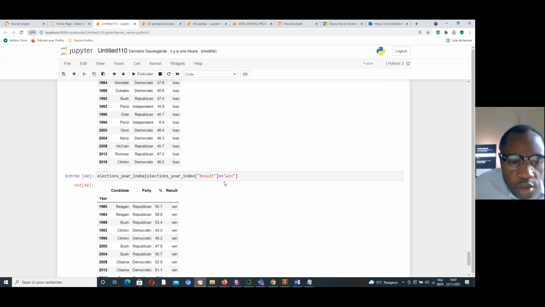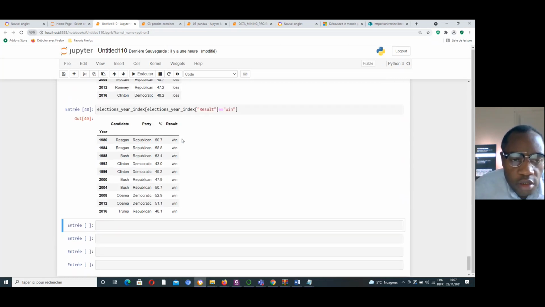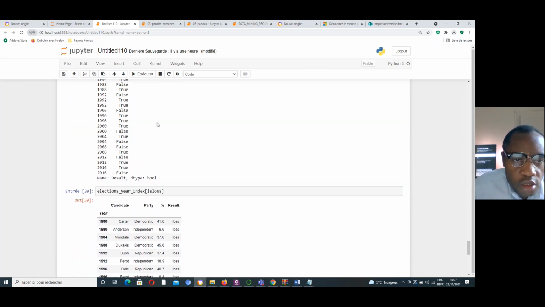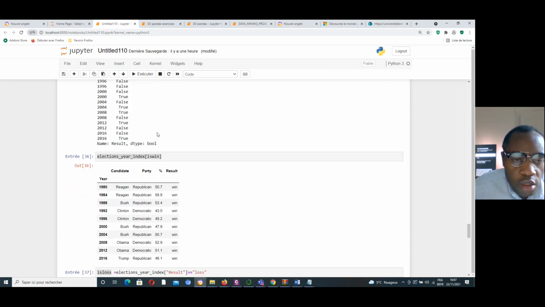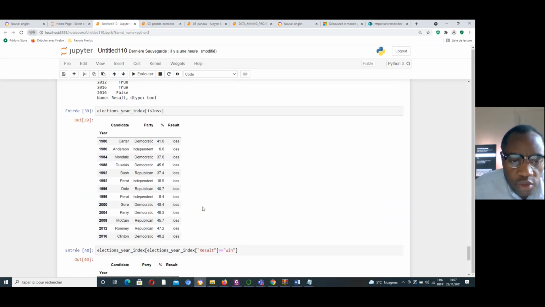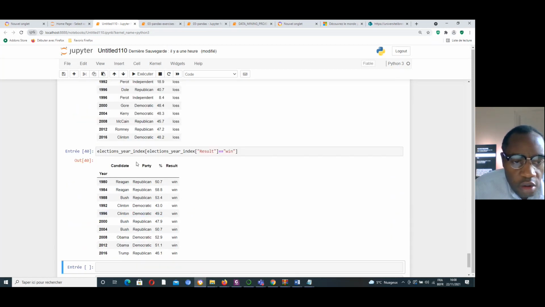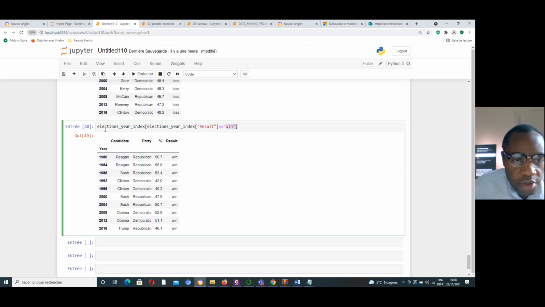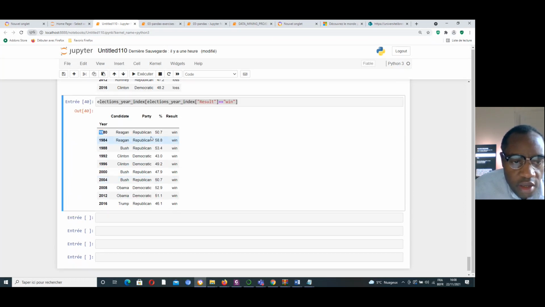Let's execute it. Okay, great. Instead of doing the same work in many lines, we can do that with just one line like that. Here I print the list of candidates who won since 1980.